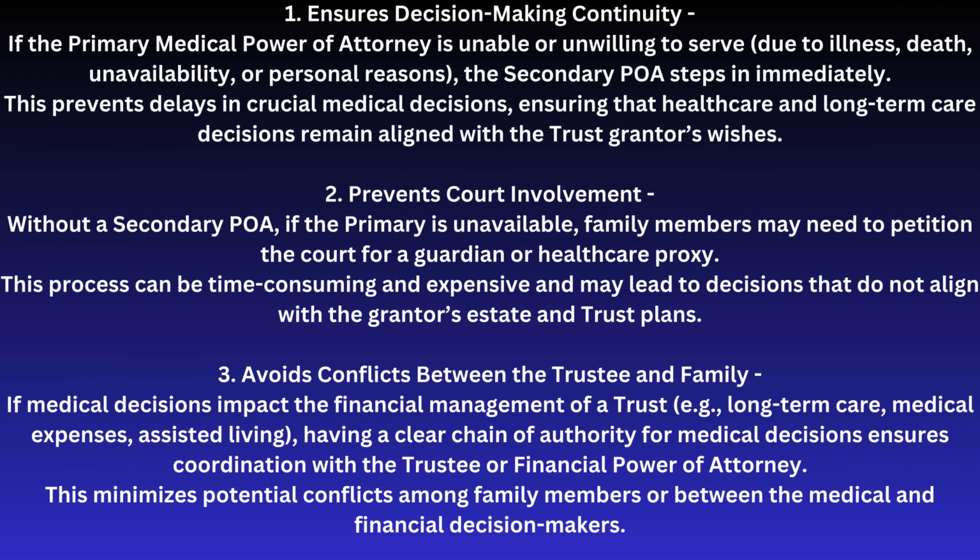2. Prevents court involvement. Without a secondary POA, if the primary is unavailable, family members may need to petition the court for a guardian or healthcare proxy. This process can be time-consuming and expensive and may lead to decisions that do not align with the grantor's estate and trust plans. 3. Avoids conflicts between the trustee and family.